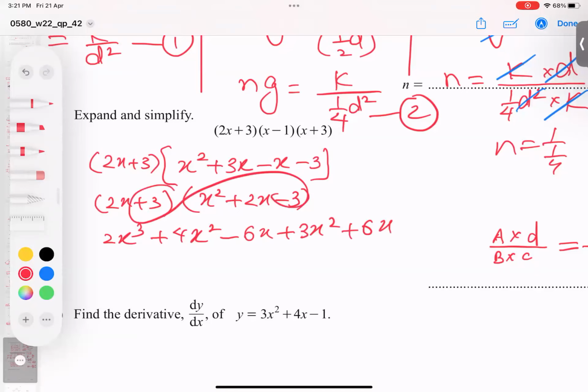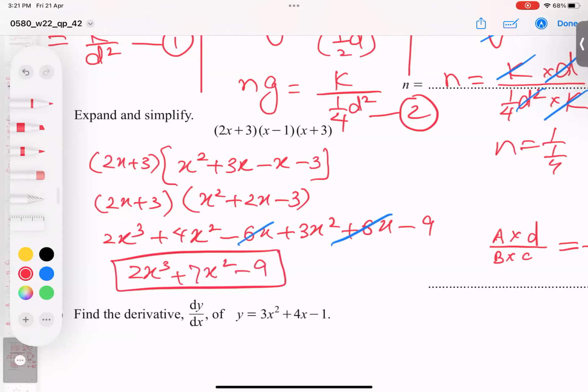And last, negative 9. Finally, I'm writing x cube, only one term, no other term. So I'm copying it as it is. And there x squared 3 plus 4 is giving 7x to power 2. And 6x cancel and minus 9. And this is my final answer. I hope you're getting it clear.